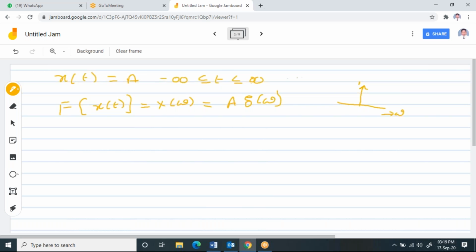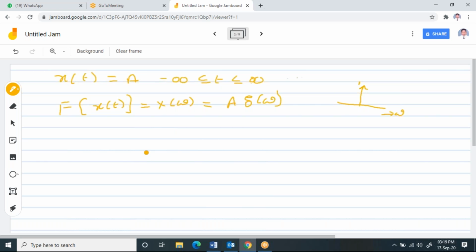So instead of considering x of t as A, now I'm going to consider the Fourier transform of x of t, which is X of omega, as A into delta of omega. But delta of omega is nothing but an impulse function in the frequency domain. Now I have to apply the inverse Fourier transform.